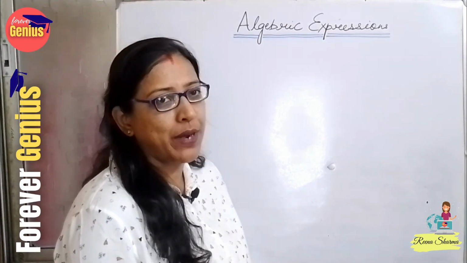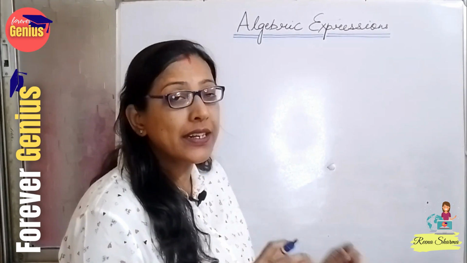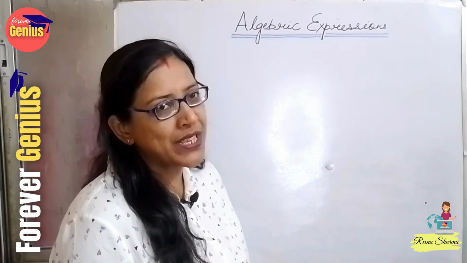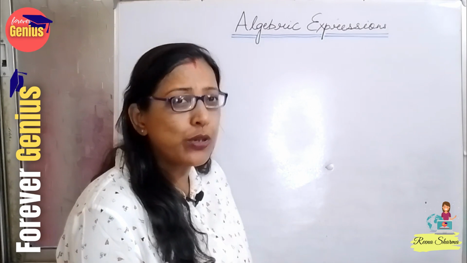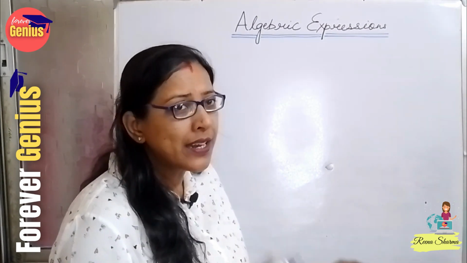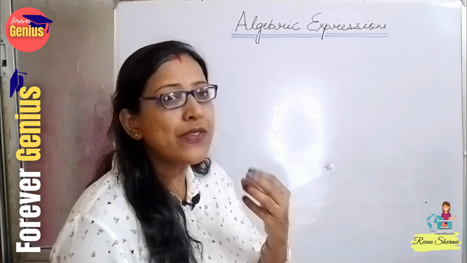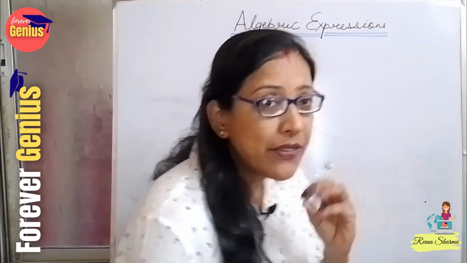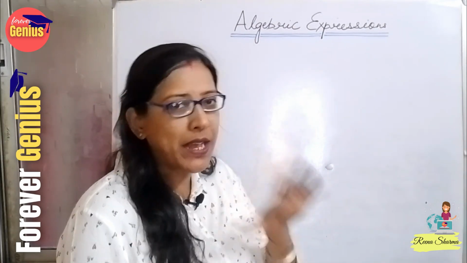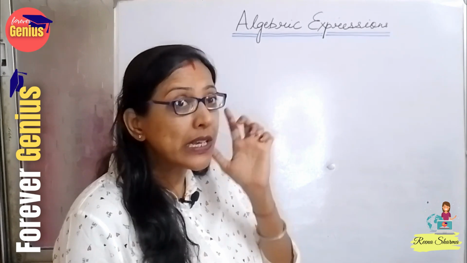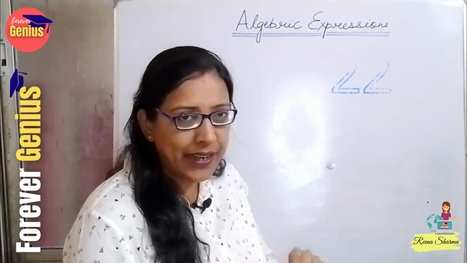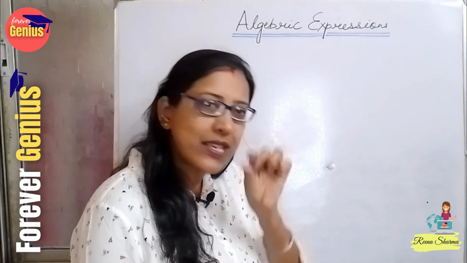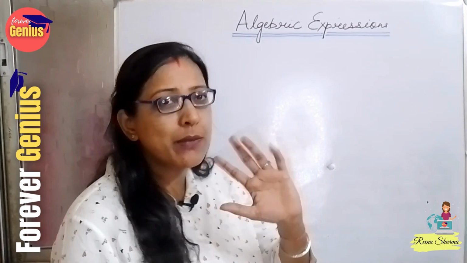For doing algebra, what we need to understand are the different terms which we use. So what are those terms? We have always done 10 plus 5 that is 15, or 22 plus 7 that is 29. Like we have taken the values of certain terms which are fixed. If I write 22 at any place, the value will be 22 anywhere. I write it anywhere, it will give you the same meaning. It is not that it will change the meaning.